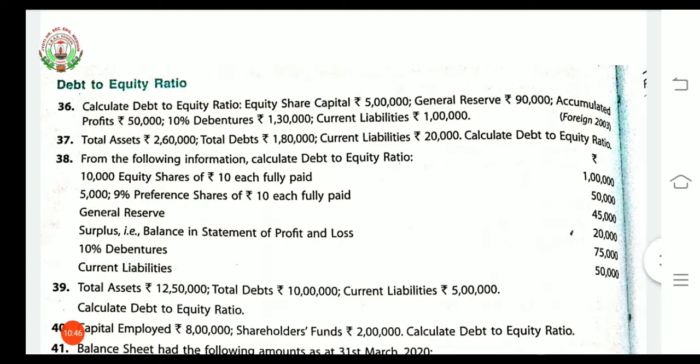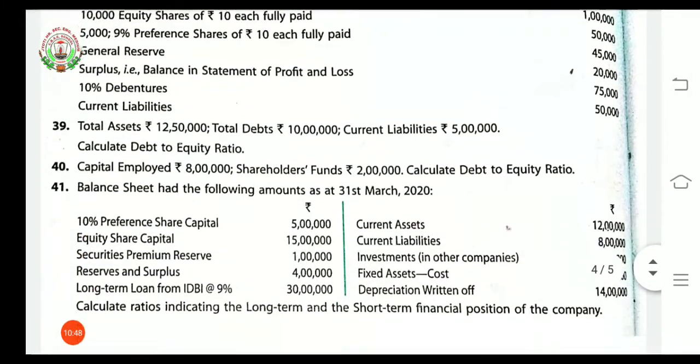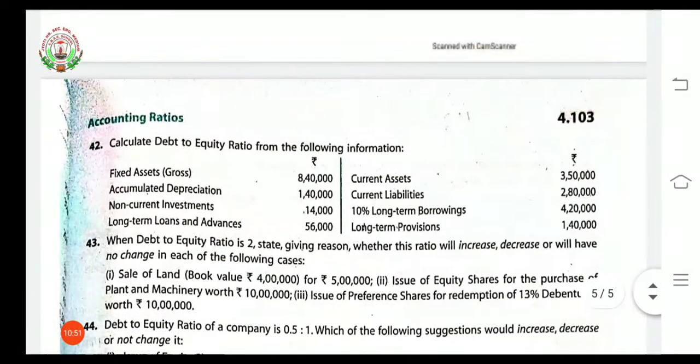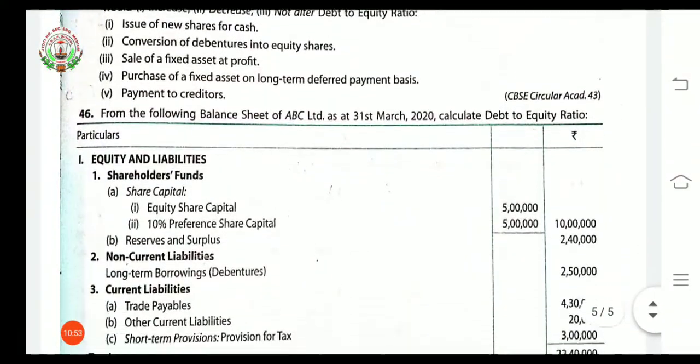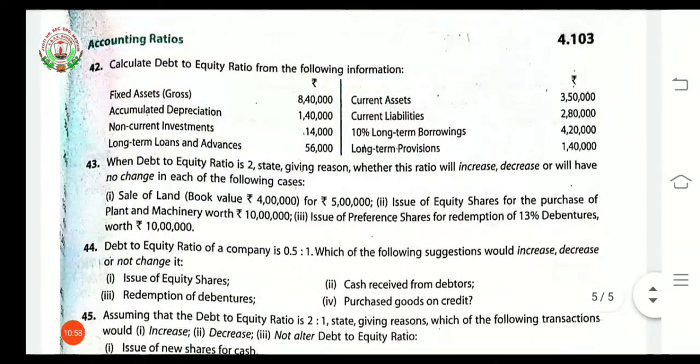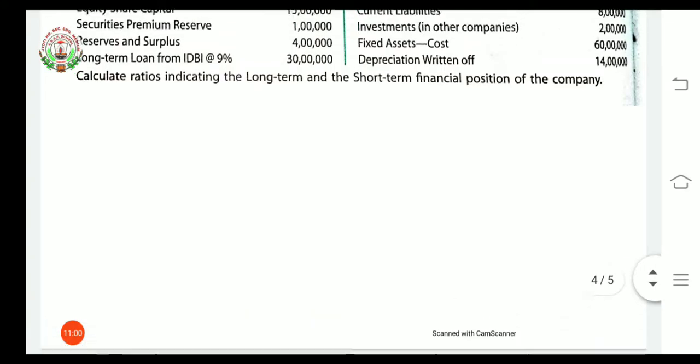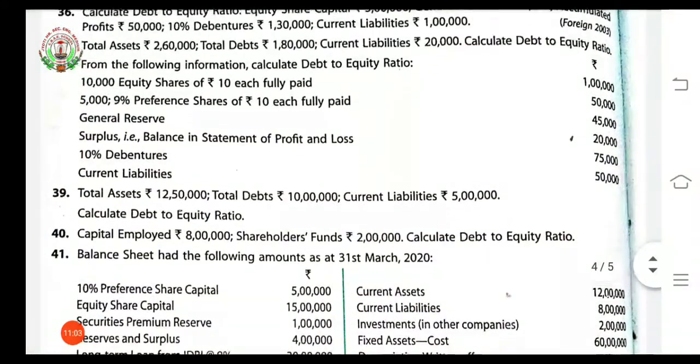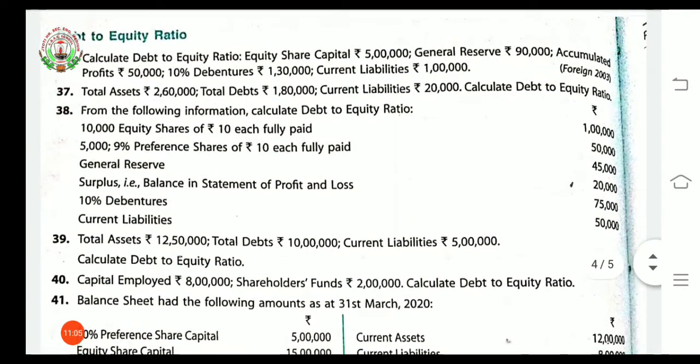Question number 36 to question number 46. Okay, we have questions related to the debt to equity ratio. See, I think now you all have your book. You can go through the book. If you don't have it, you can take a screenshot of this, keep it with you, and after this I'll explain the solutions. So here are question number 36 to question number 40. You can easily see.